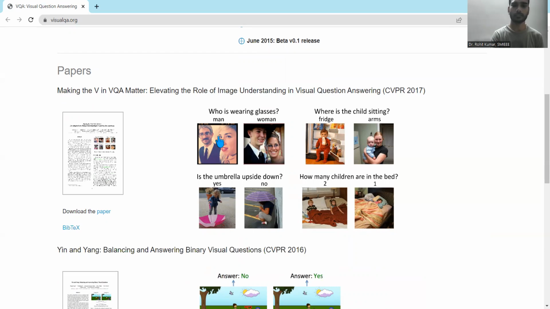Like in these first two images, you can see the question is who is wearing glasses. As a human being, you can directly recognize that here the man and here the woman is wearing the glasses. But when you do the same task with the help of a machine, it's many times difficult to answer who is wearing the glasses. Then, where is the child sitting? Fridge or the arm? When the machine gives the answer, it should be fridge here based on the labeling, and then here, arms.